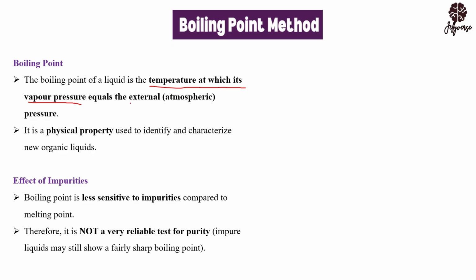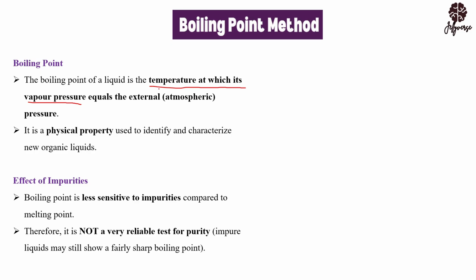If you want to check that a compound has, let's say, a certain boiling point, for example that kerosene boils at 80 degrees Celsius, you can use the boiling point method. And when you reach a stage where the vapor pressure of the kerosene equals the atmospheric pressure, it means you are going to have the liquid kerosene evaporating to give you gaseous kerosene.